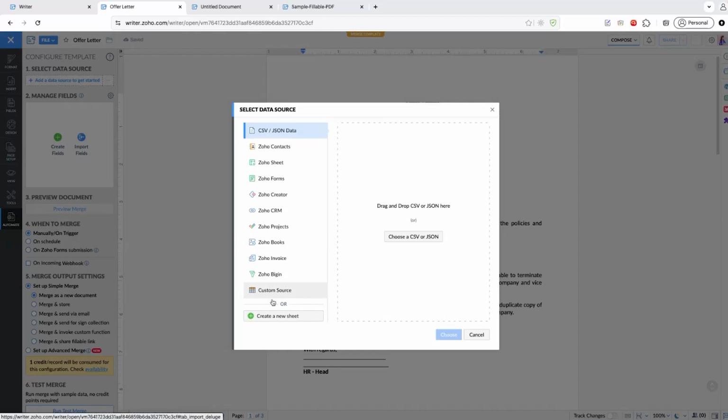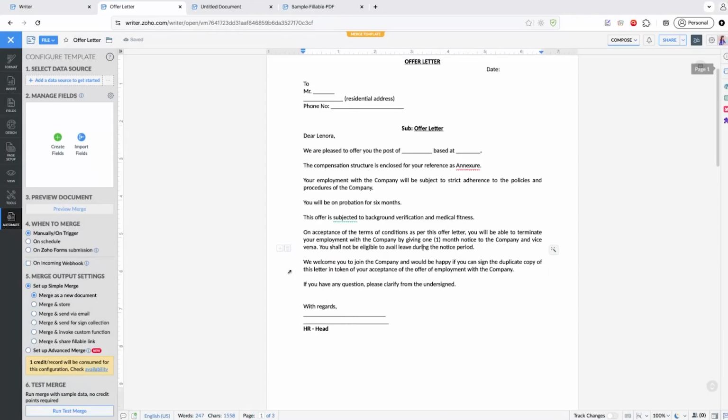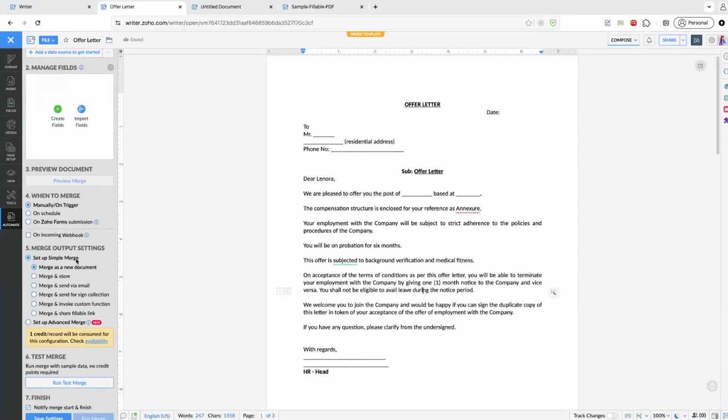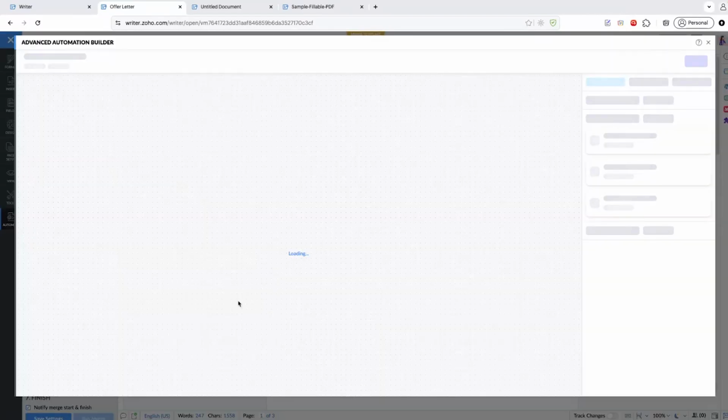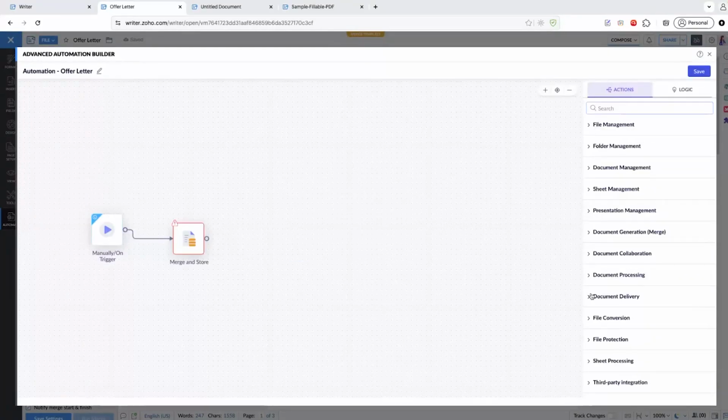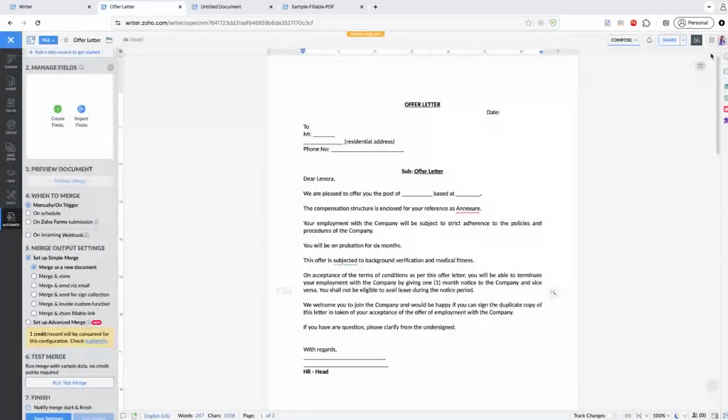As mentioned, there's also a custom source available. And from there, I can have the merge tags added and have it perform mail merge based on the output settings available. We have also introduced an advanced merge option this year, which relies on Office Plus, where you can set up advanced workflows. We also covered this in one of our webinars, where the automation builder and its features are completely covered. So I'm just giving you an overview here. This is on a document level.